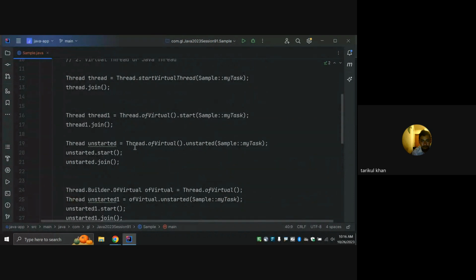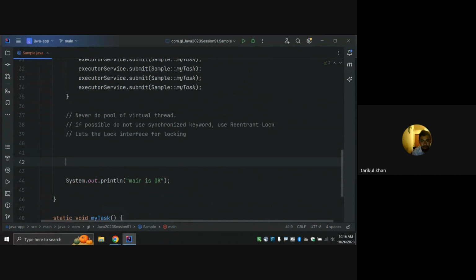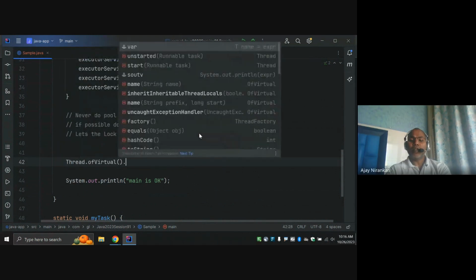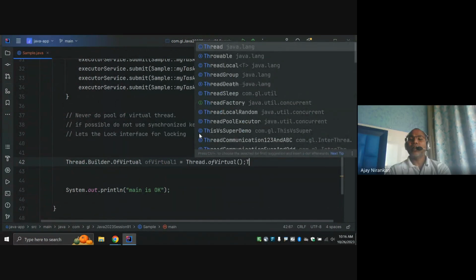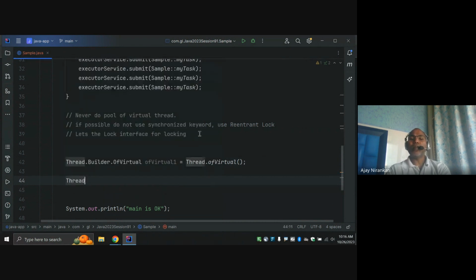Using the existing class names, you have the ofVirtual method now to create a virtual thread. Similarly, if you want a platform thread, you can say ofPlatform. You have both options now.